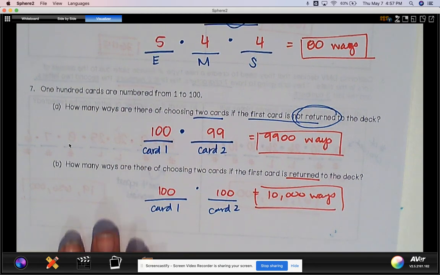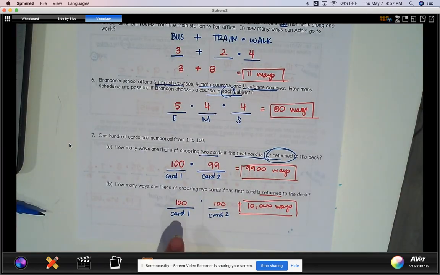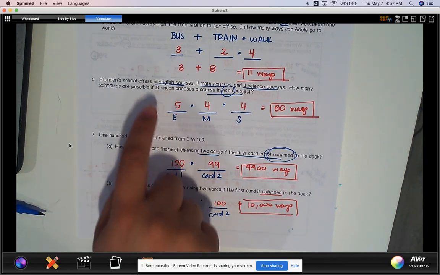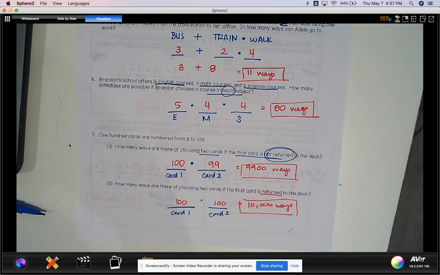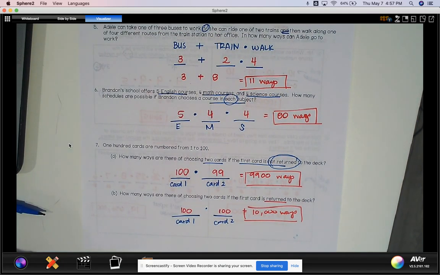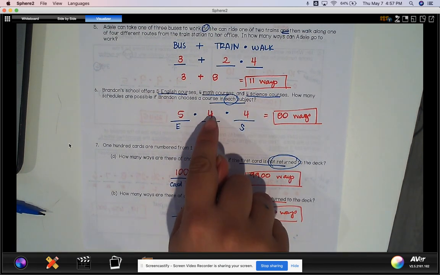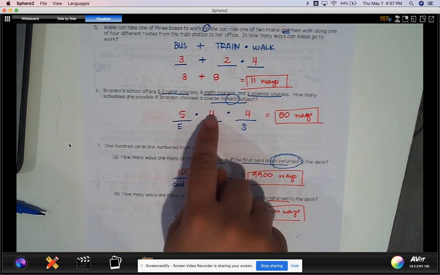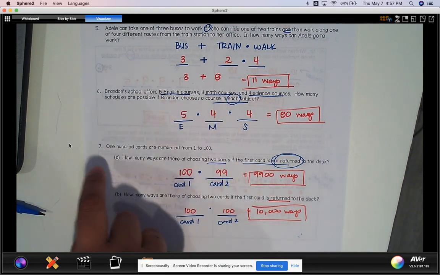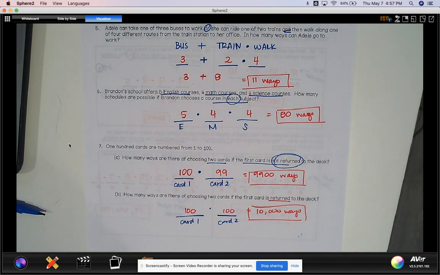You'll notice that in all of these, I did my underlines. Whenever there's a fundamental counting principle, I have a strategy and I have a structure. This structure should help you succeed. If you tend to just get answers, you're going to really struggle because you're not going to be able to catch where your mistake was. Like if one of these, you made it into a 3 instead of a 4 and you don't write your work, then the answer is not going to help you figure out where you went wrong. So always take your time with these.